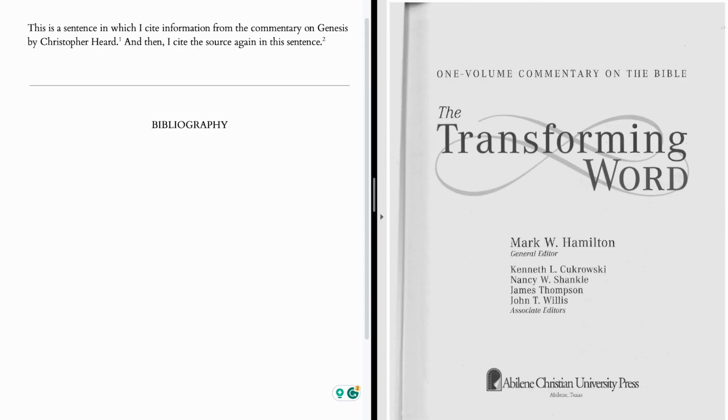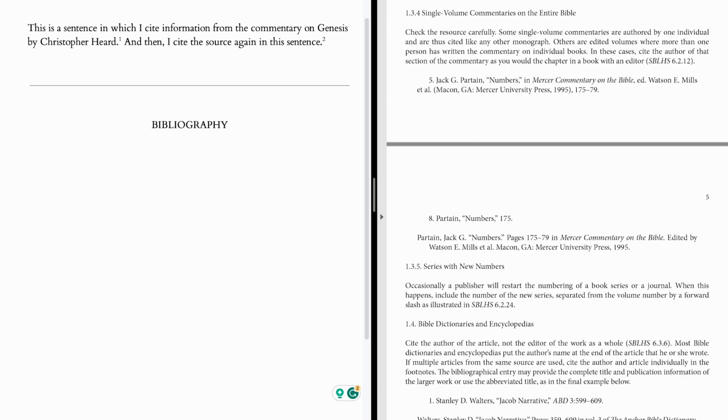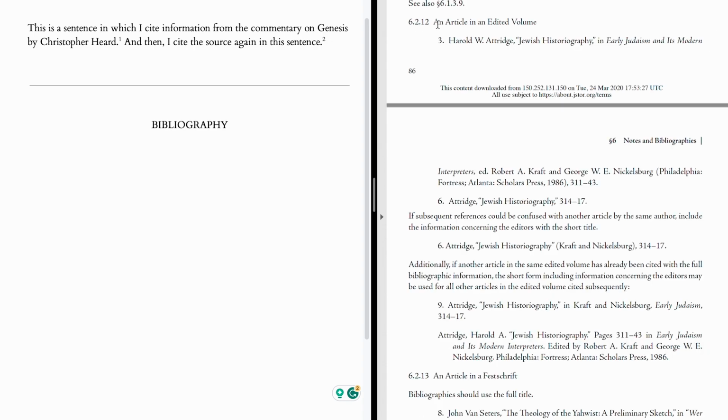The best paradigm for this comes from the student supplement to the SBL Handbook of Style. It's not addressed directly in the SBL Handbook, but in the student supplement they have a section on single volume commentaries on the entire Bible. The reason this isn't in the SBL Handbook of Style is because they have a section that they think addresses this already. So you can see here in the student supplement they're pointing you to 6.2.12. If I jump over there, that's the section on an article in an edited volume.